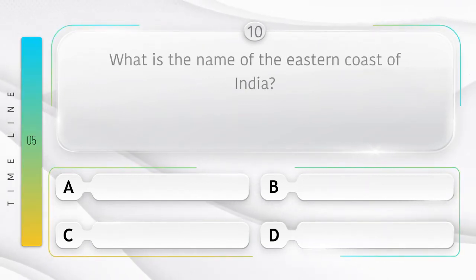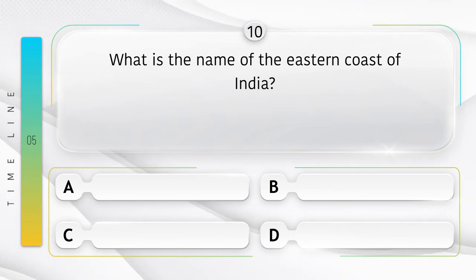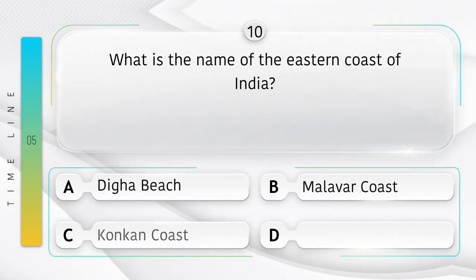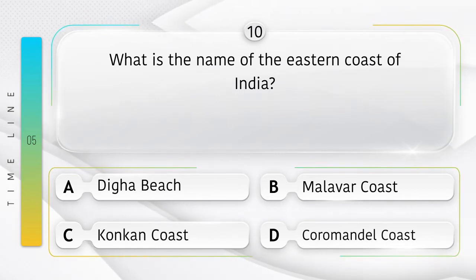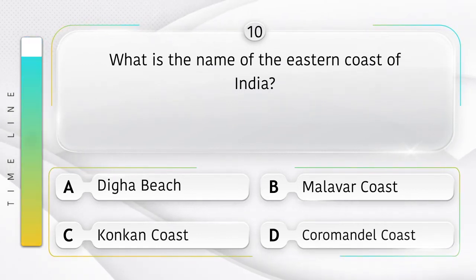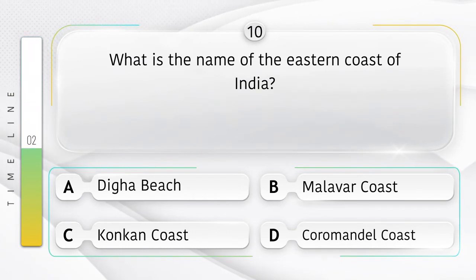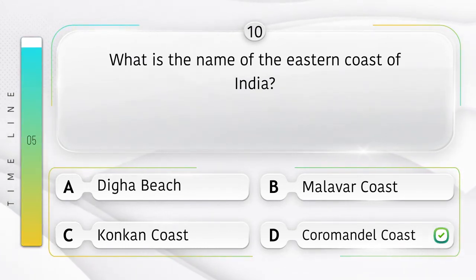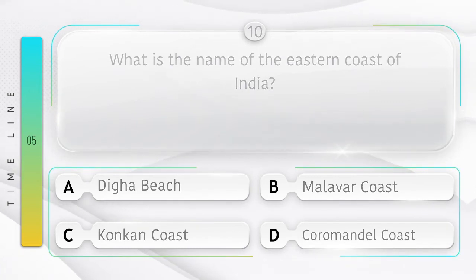What is the name of the eastern coast of India? Option is A. Digha Beach, B. Malawar Coast, C. Konkan Coast, D. Coromandel Coast. Answer is option D. Coromandel Coast.